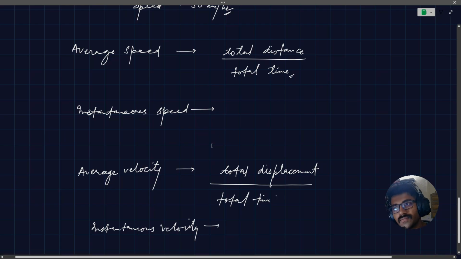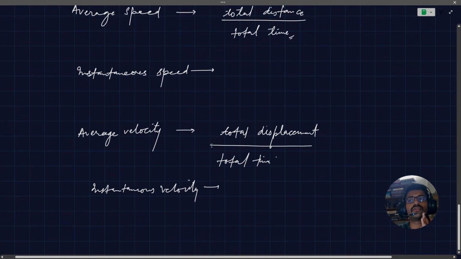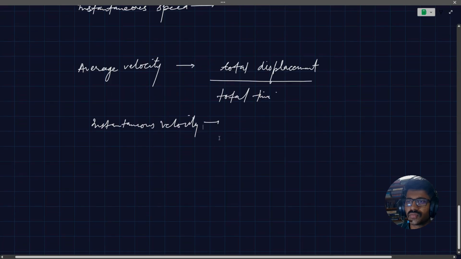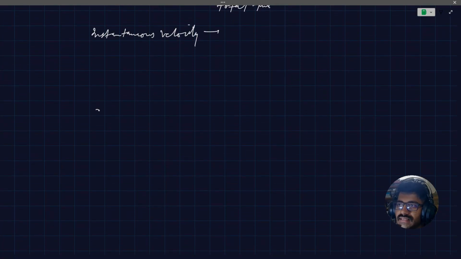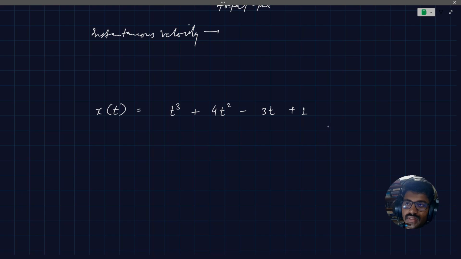Let's look at the non-graphical method of finding the instantaneous velocity. It's a very small process. Say, for example, the position of a particle as a function of time is given as t cube plus 4t square minus 3t plus 1.